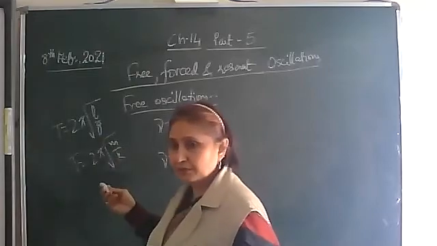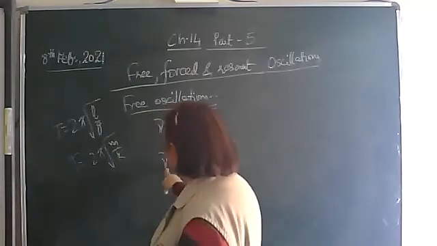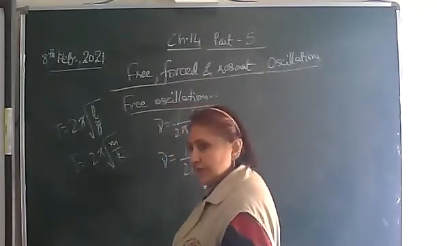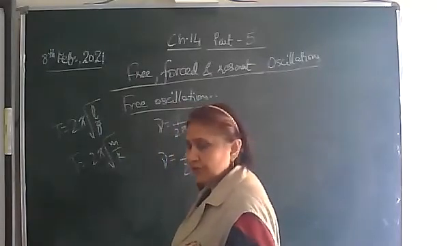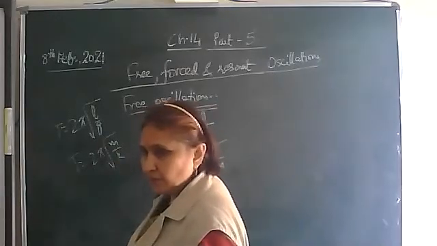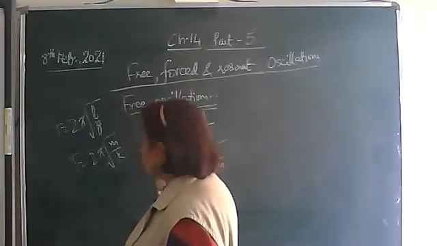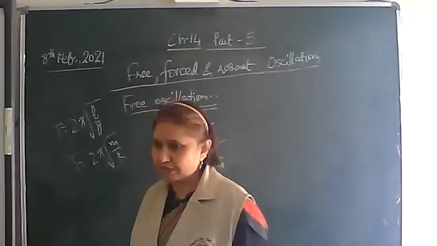Here it depends upon the mass by which it is loaded and the spring constant of the material. So it will oscillate with its natural frequency. Any loaded spring, when it is made to oscillate, will oscillate with its natural frequency. Such oscillations we call free oscillations.